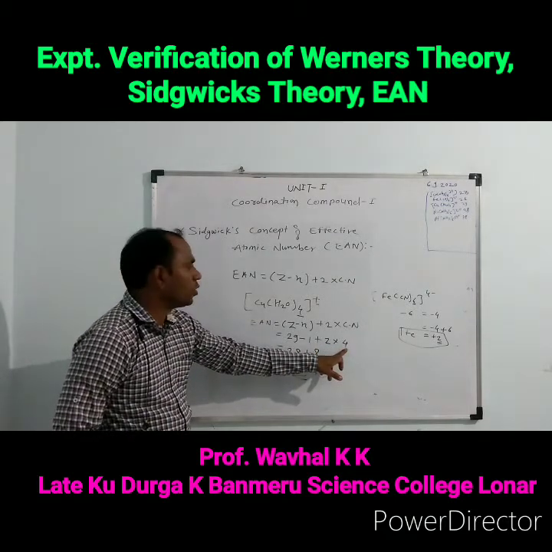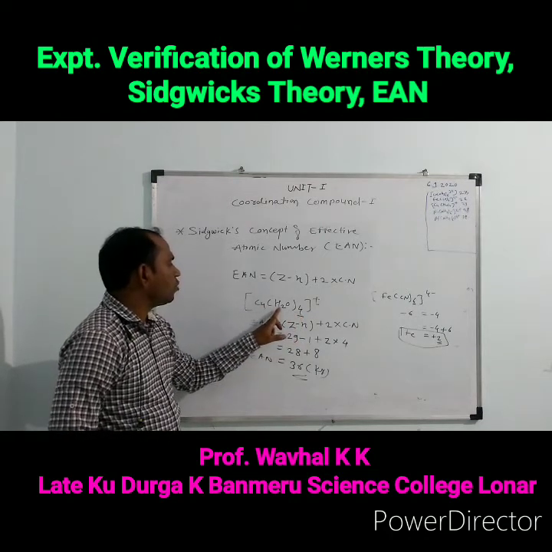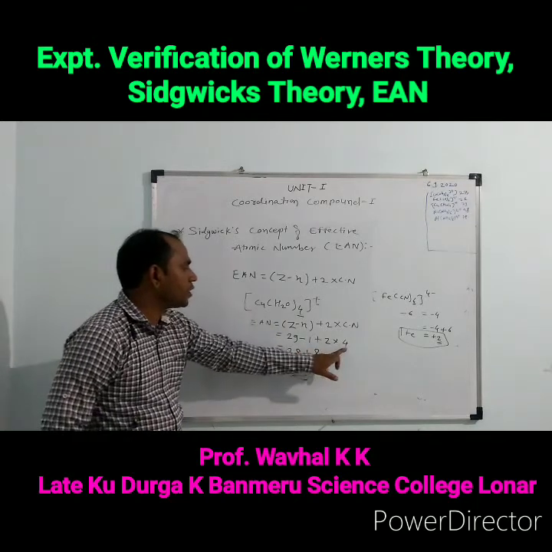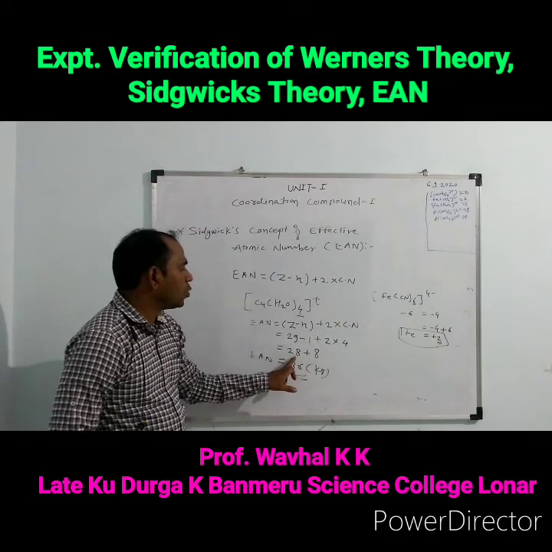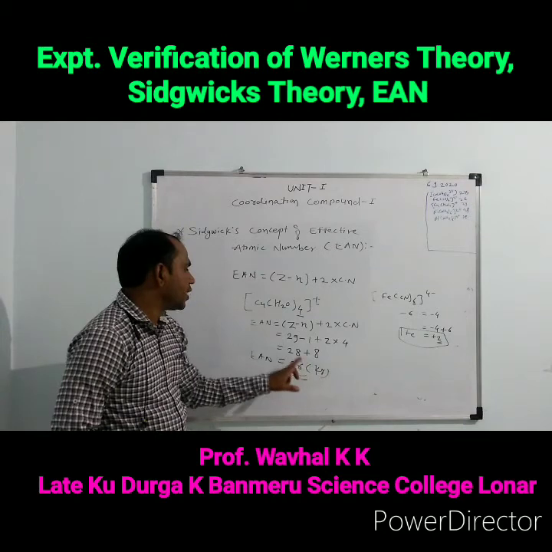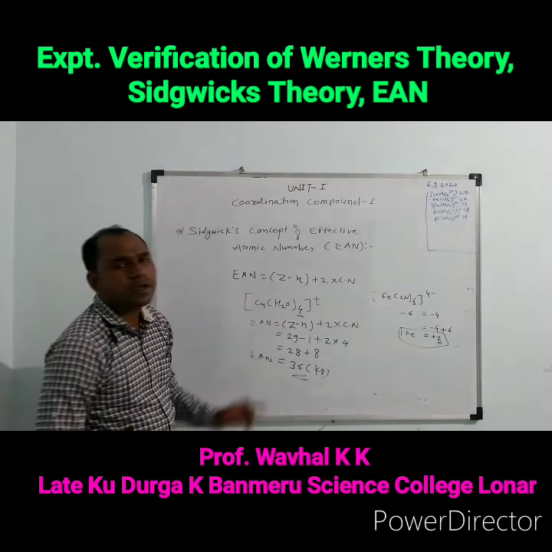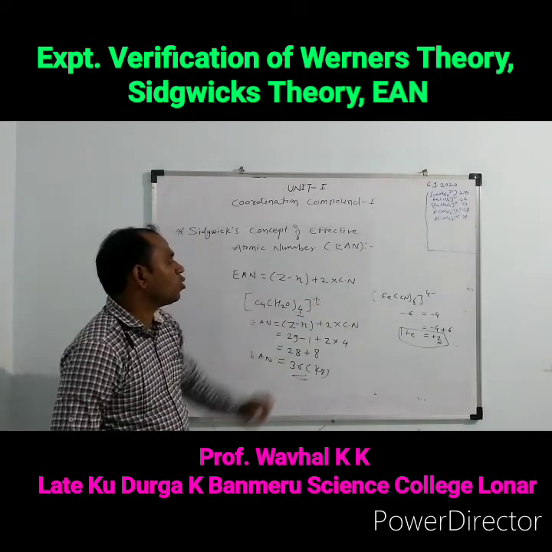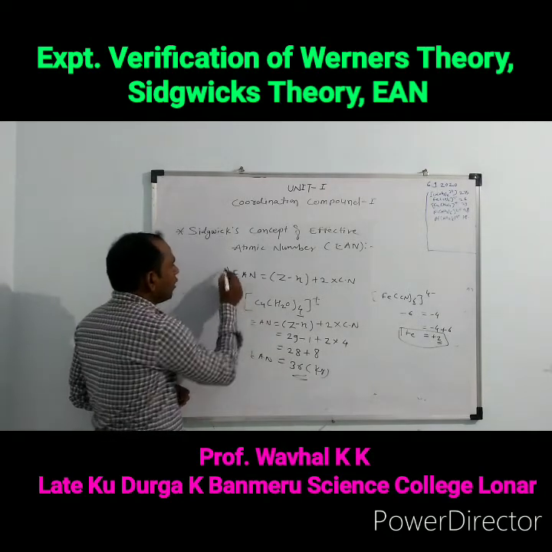Why is this taken as 4? Because 4 is the coordination number of copper, since 4 H2O molecules are attached to the copper. So 29 minus 1 is equal to 28, plus 2 into 4, which is 8. So 28 plus 8 is equal to 36, and this 36 is the EAN of the [Cu(H2O)4]+ complex.